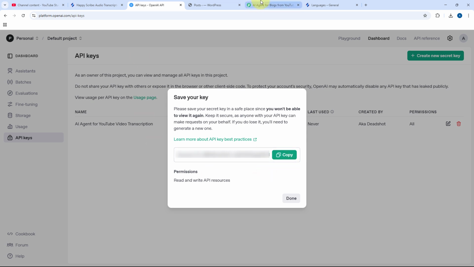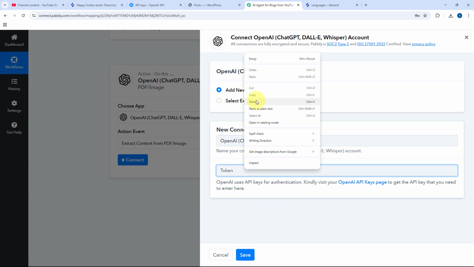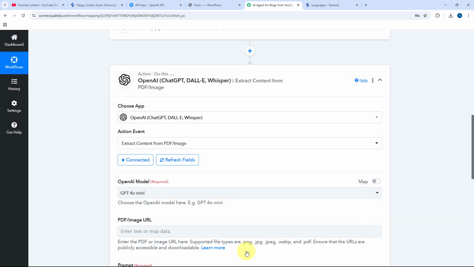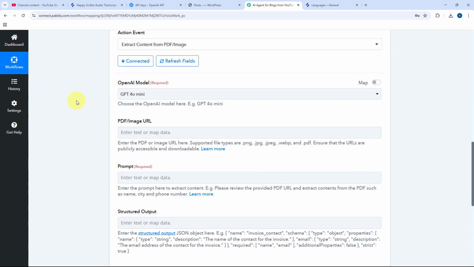Copy the API key from here, go to Pabbly Connect and paste it over here. After pasting the API key, just click on save. And as you click on save, we will see our OpenAI account will get connected with Pabbly Connect. After making the connection, the first thing it asks us is the OpenAI model.